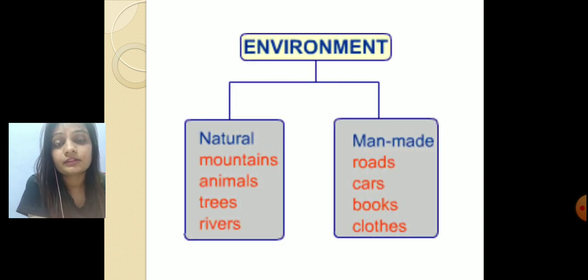Now, environment basically comprises two different things, that is natural and man-made. Natural includes mountains, animals, trees, rivers. Man-made includes roads, cars, books and clothes.